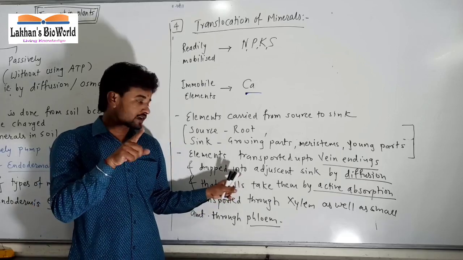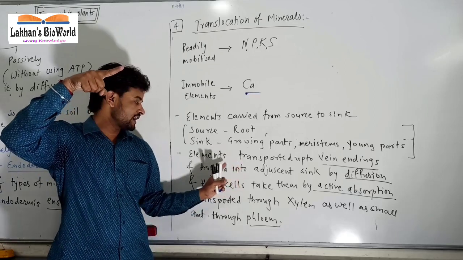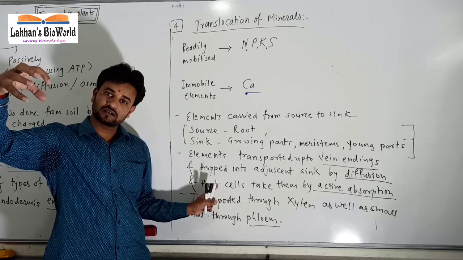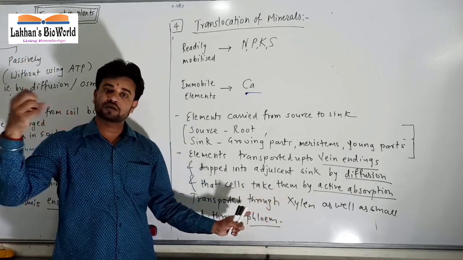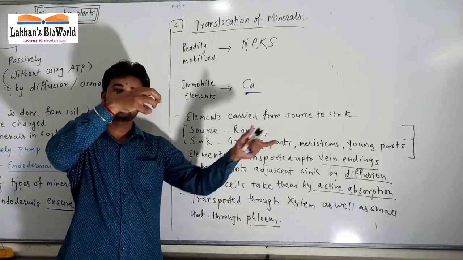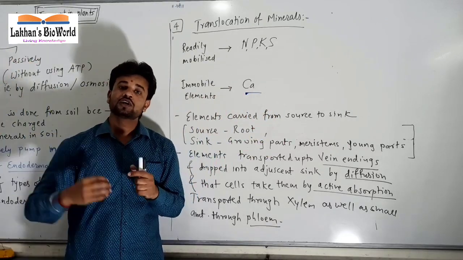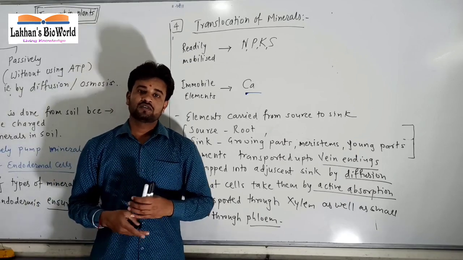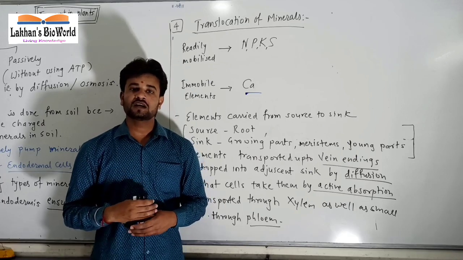So see what line is written: elements are transported up to vein endings and they are dropped into adjacent cells by diffusion, and those cells will take up the minerals by active transport. They will absorb them by active absorption. Thus minerals from root and other parts, old parts, are translocated to growing parts. So this is about mineral translocation. We will see about phloem translocation, that is the mass flow hypothesis, in our next lecture.